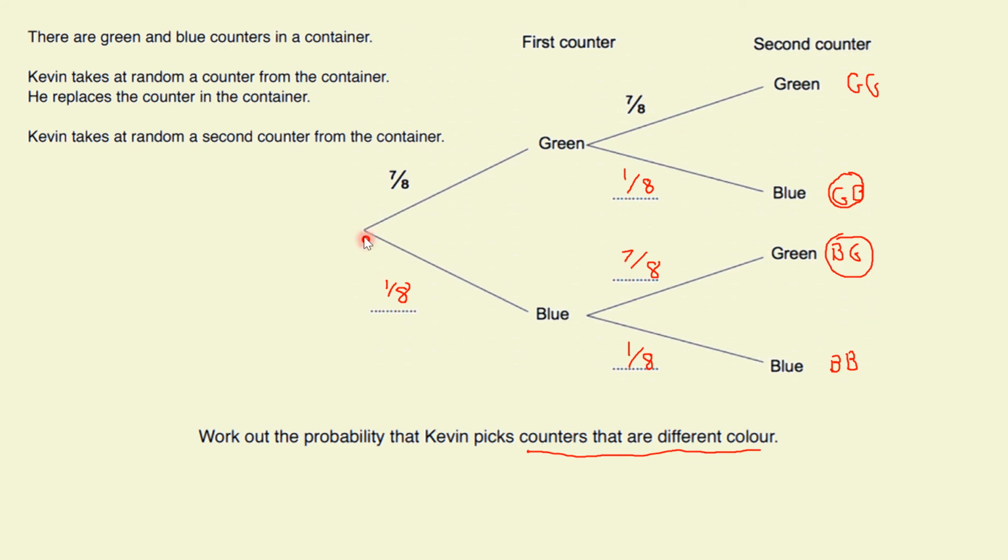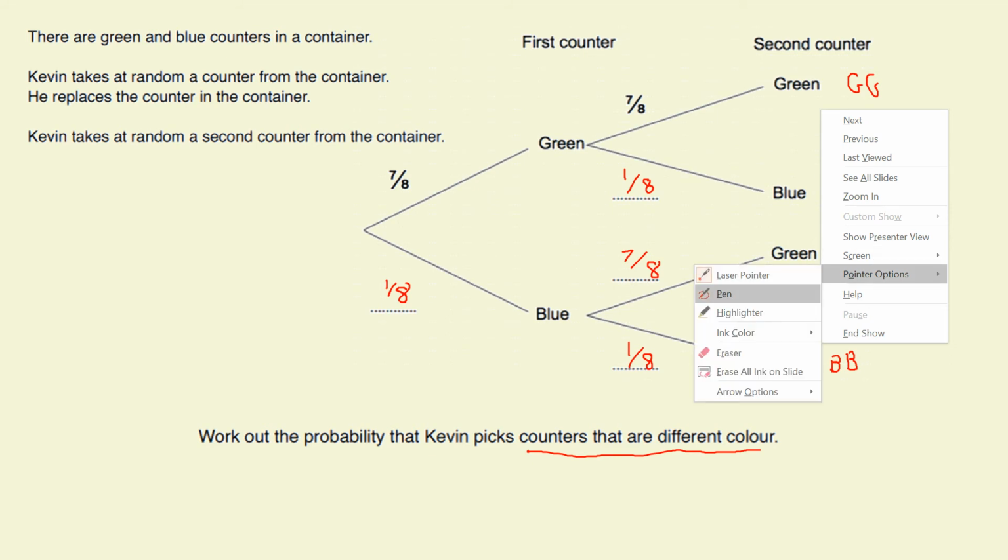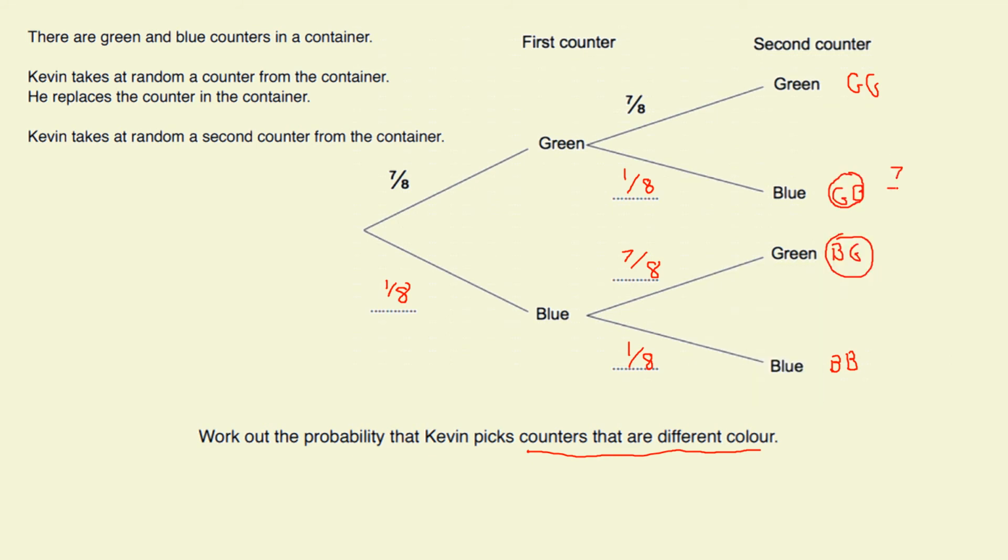So what we do with a tree diagram, we multiply along the branches that we've gone along to get the probability at the end. So I say 7/8 times 1/8 will take me to that green, blue. 7/8 times 1/8 would be the probability for that, because I'm using the 7/8 here and the 1/8 here, because that's the route that I've gone.